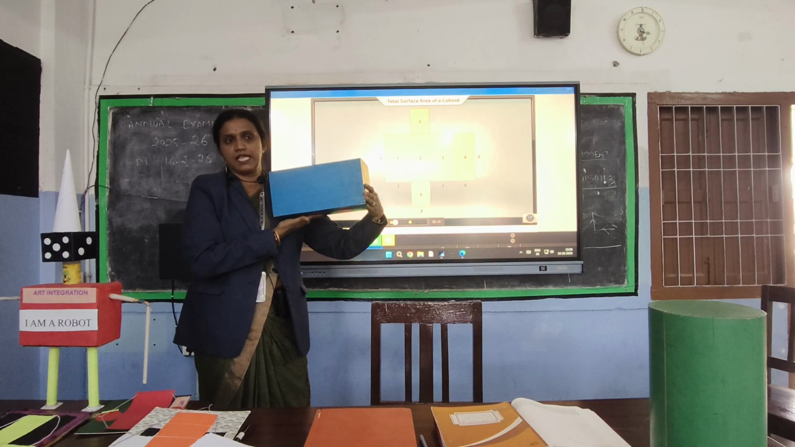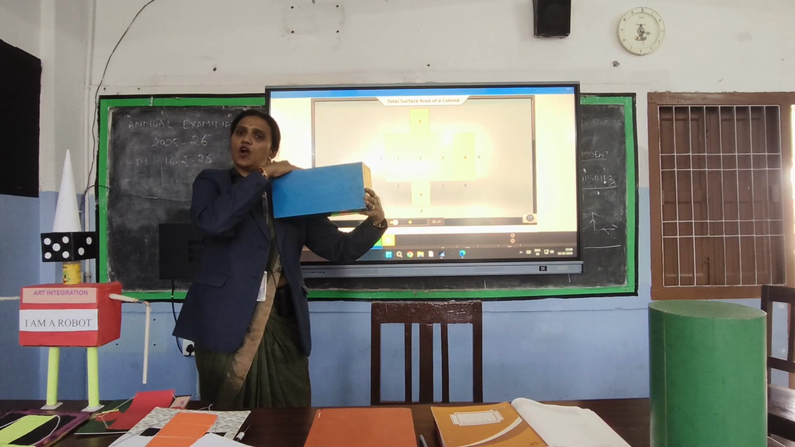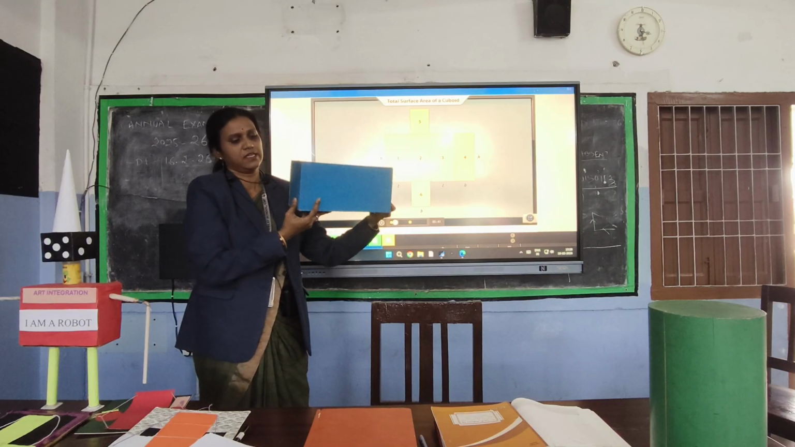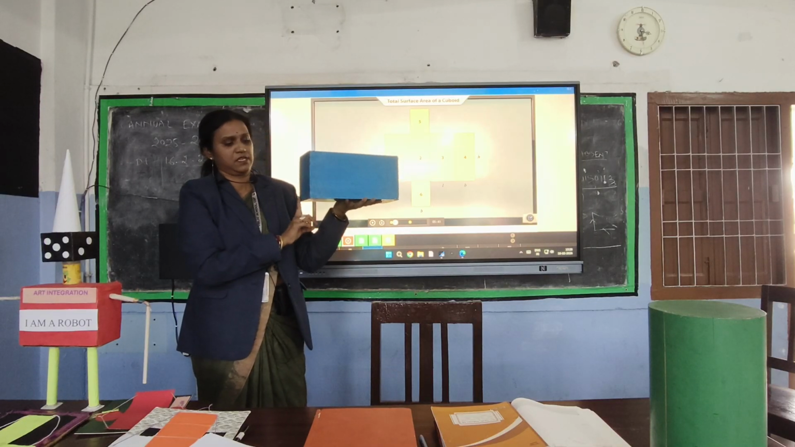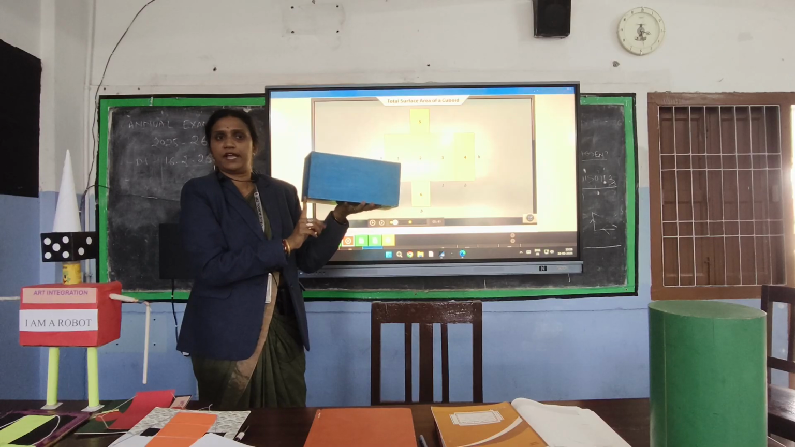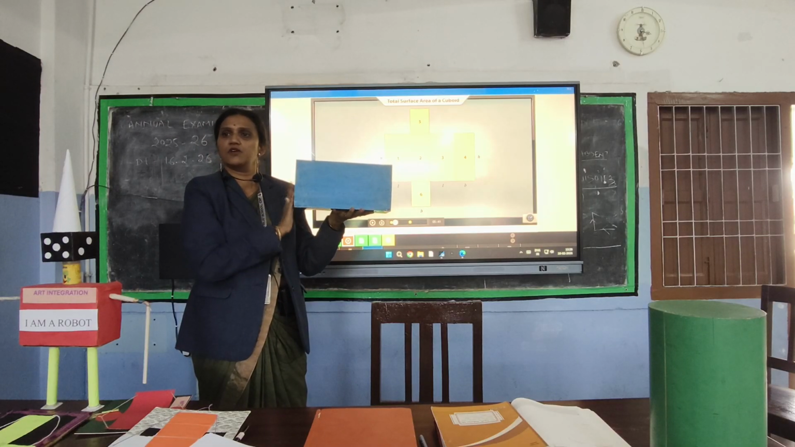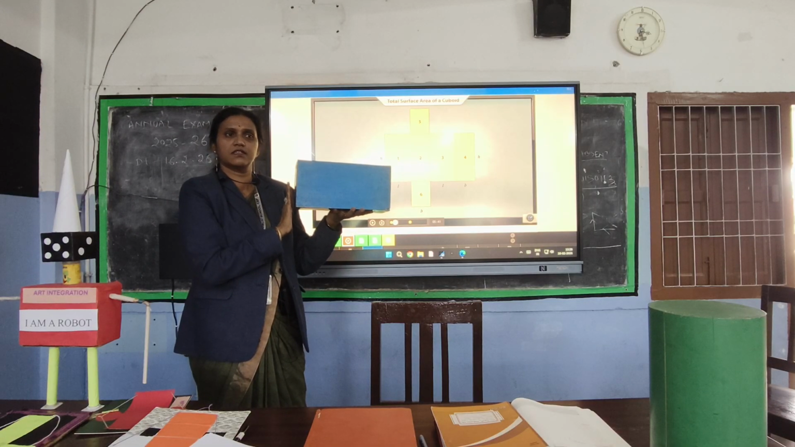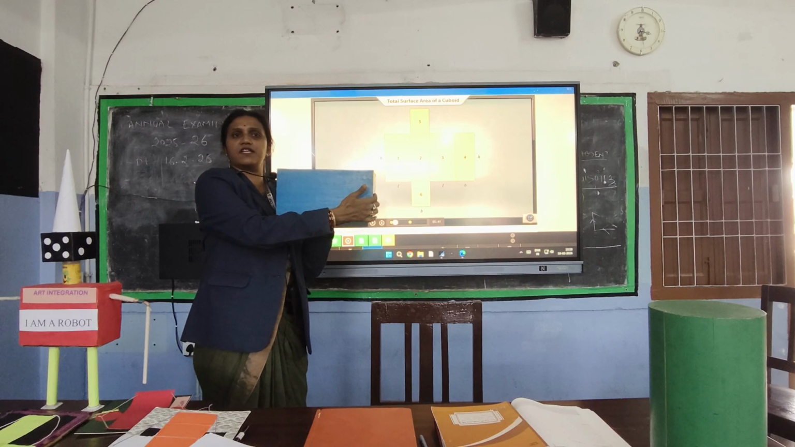Length into breadth. So the area of the top is length into breadth. Similarly, I am coming to the side face. So what is this? Breadth. This is what? Height. So the area of the side face is what? Breadth into height.